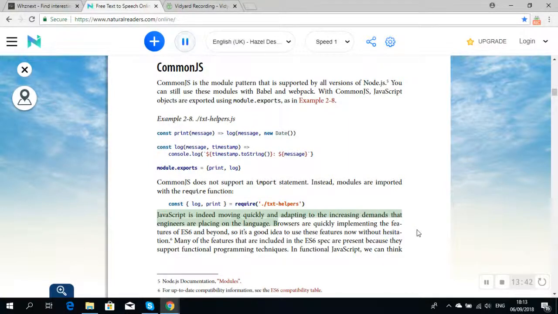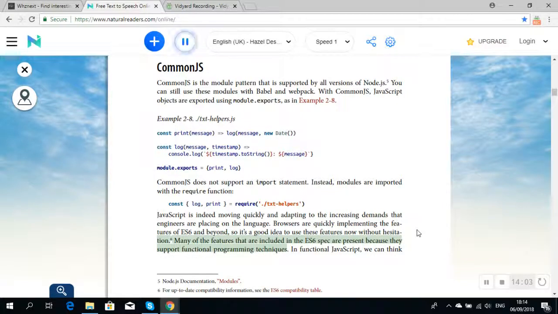JavaScript is indeed moving quickly and adapting to the increasing demands that engineers are placing on the language. Browsers are quickly implementing the features of ES6 and beyond, so it's a good idea to use these features now without hesitation.